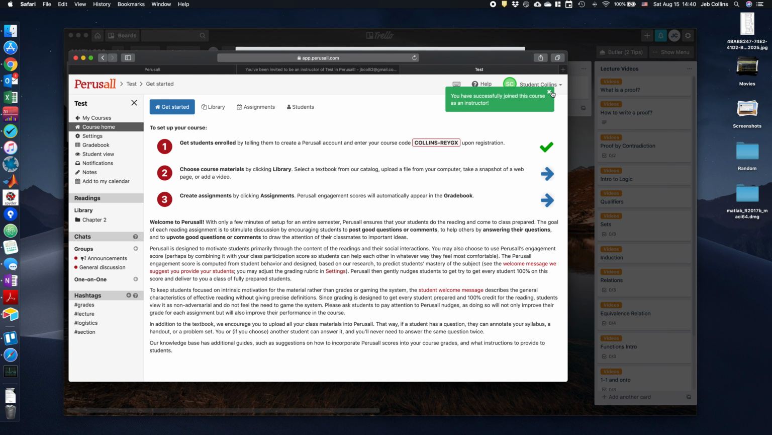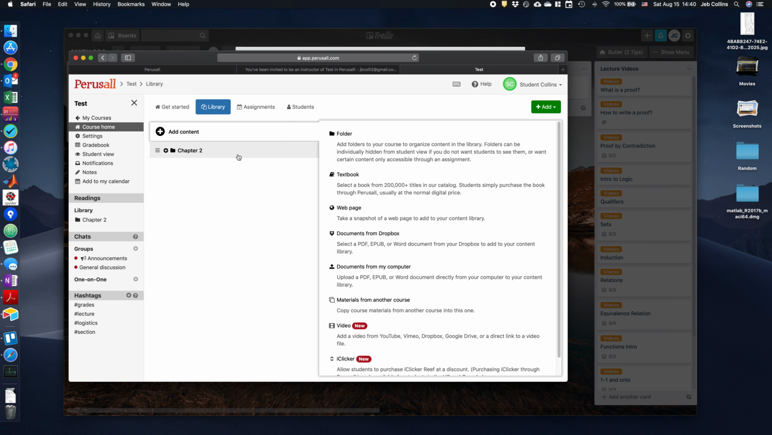It's going to be all kinds of nonsense about how it works. Don't worry too much about that. And voila, I am in. There's going to be a whole file structure set up here. But really, the only thing you need to worry about is this add content. You are going to upload some documents from your computer.